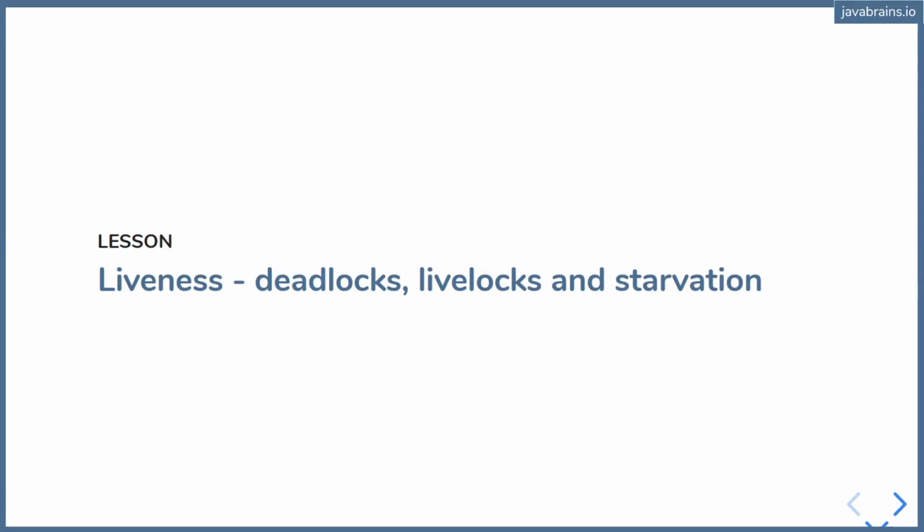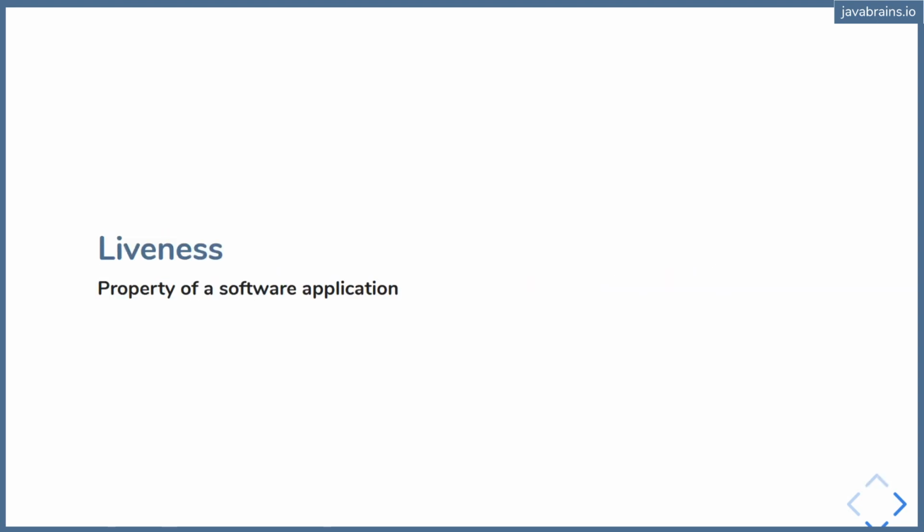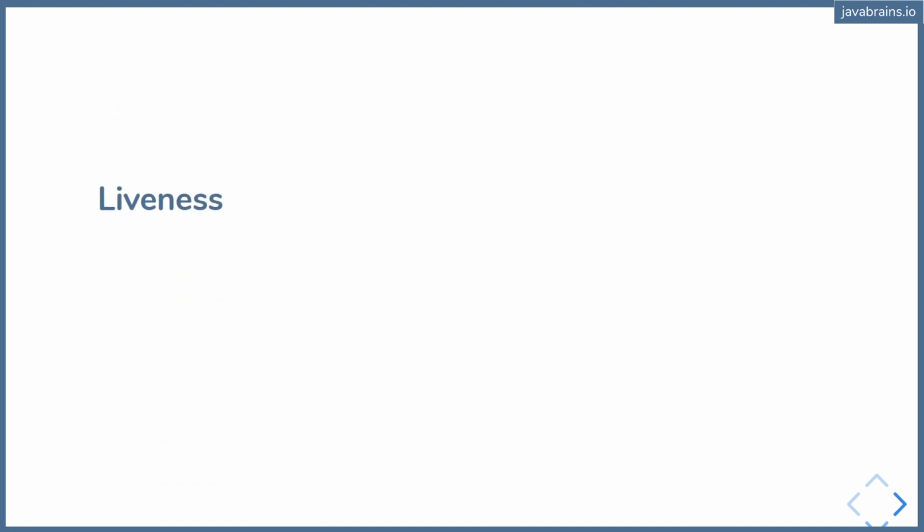In this tutorial, I want to talk about a property of concurrent programs called liveness. There are a bunch of problems associated with concurrent applications, and it's important to understand this property called liveness and a certain set of problems which affect the liveness of your application. You can say this piece of code has liveness or it doesn't. So what is liveness? Liveness indicates if a program is in a general state of activity.